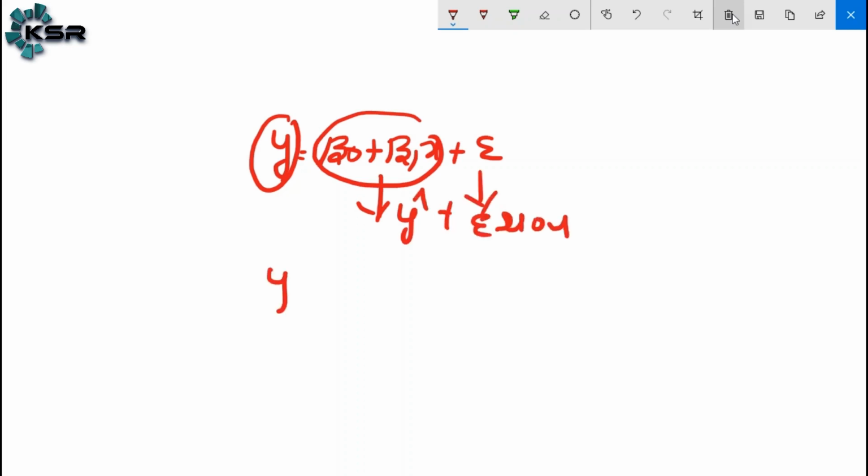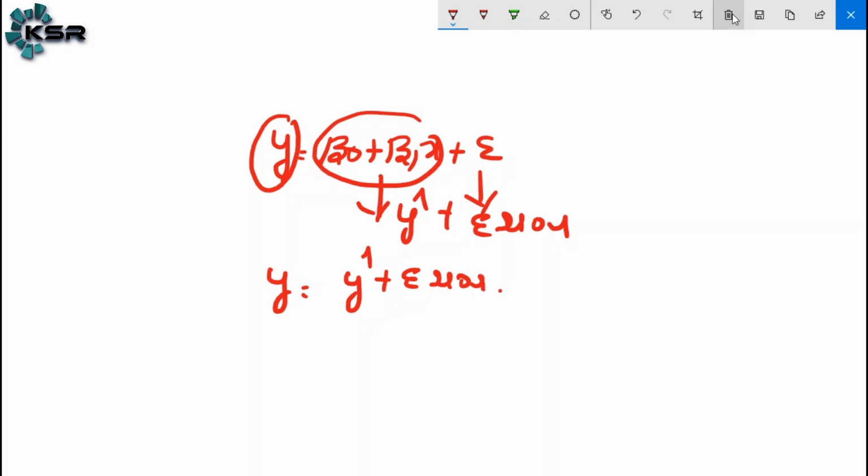So if you want to get the actual dependent variable, the formula is y hat plus error. Am I right? Now, yesterday I mentioned one point: error should not be negative.